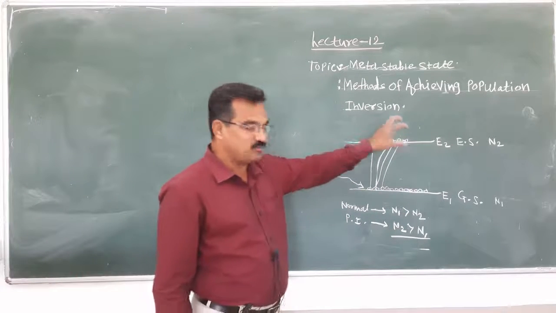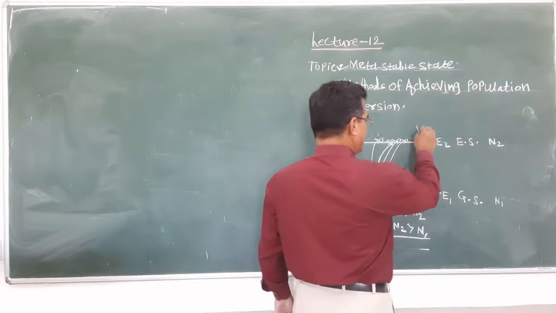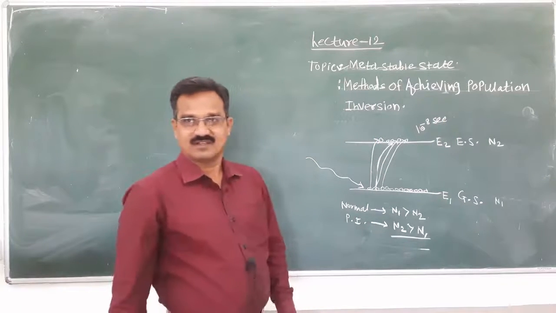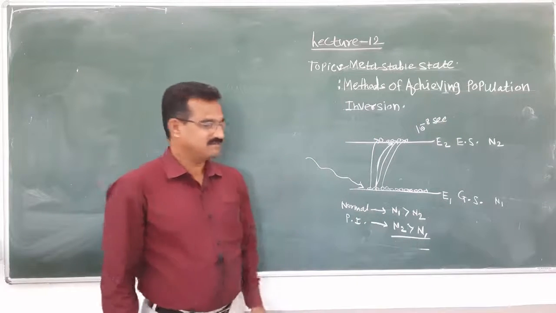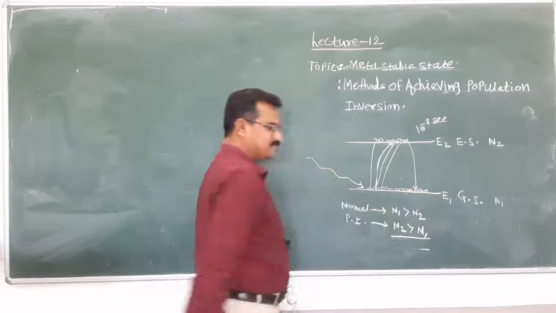But the lifetime of the atoms in the excited state is very short, that time is 10 raised to minus 8 seconds. After that, the atom comes back to the ground state.